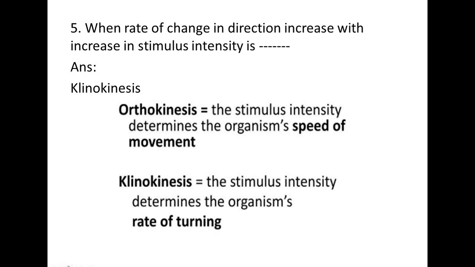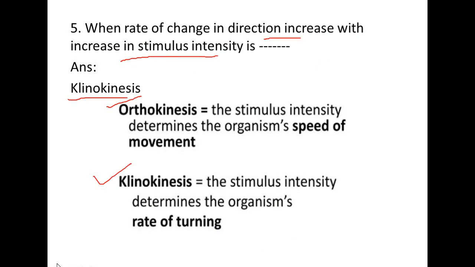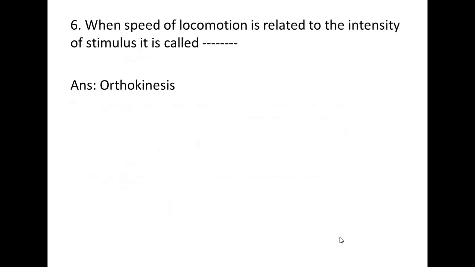Question number 5 is when rate of change in direction increases with increase in stimulus intensity. That is called as clinokinesis. Kinesis is of two types, orthokinesis and clinokinesis. Orthokinesis is a type of kinesis where the stimulus intensity determines the organism's speed of movement, and in clinokinesis, the stimulus intensity determines the organism's rate of turning. And it is unlearned.